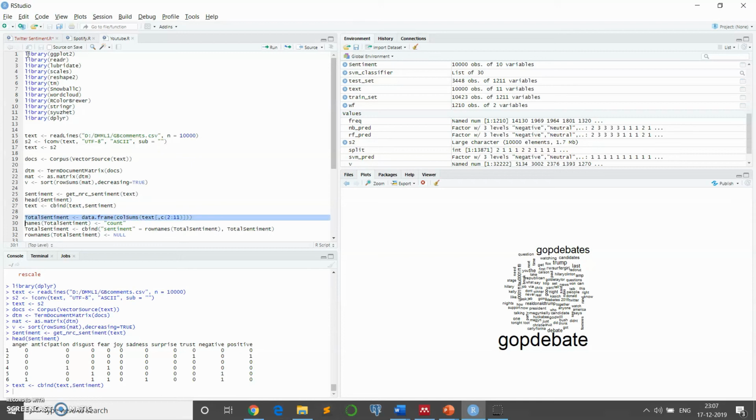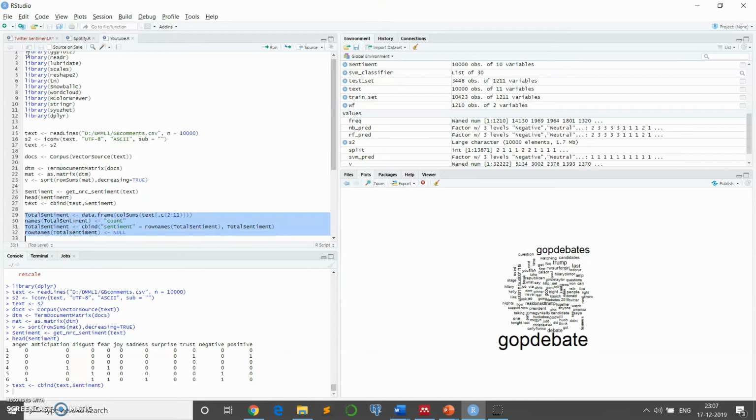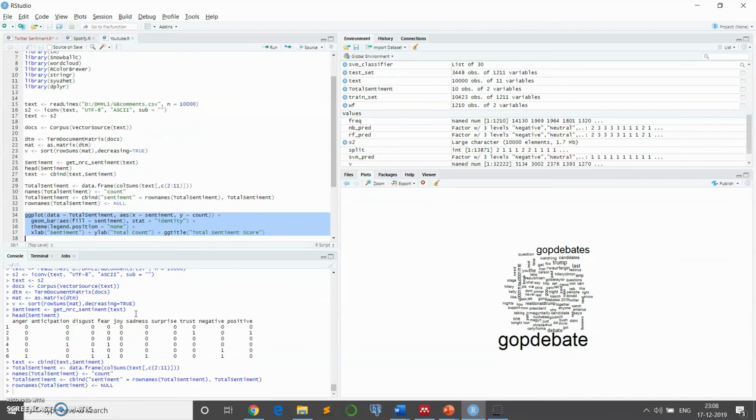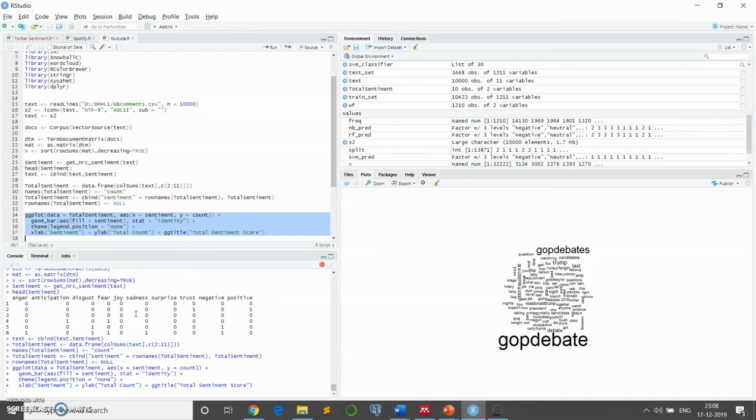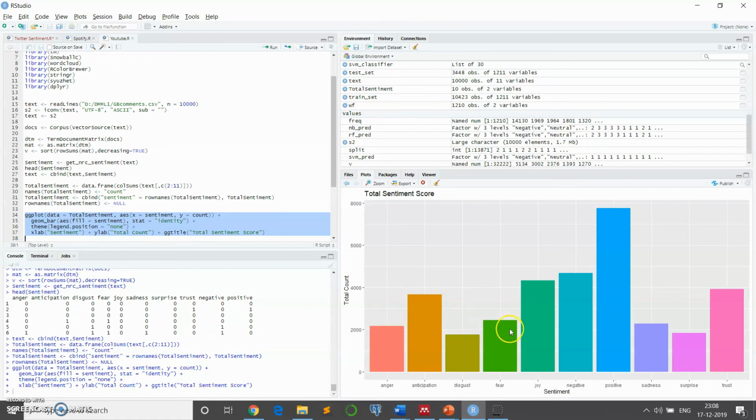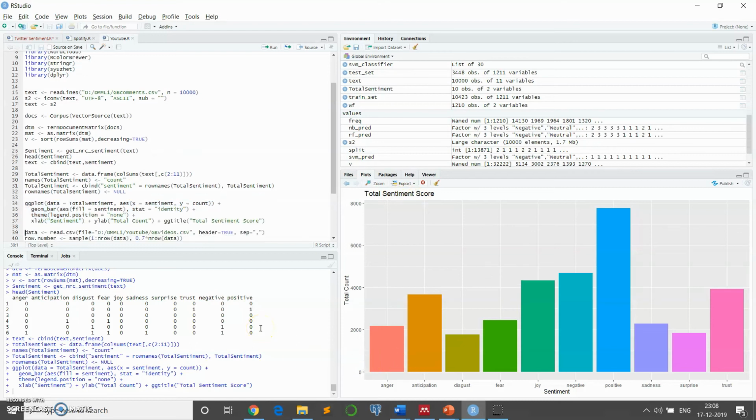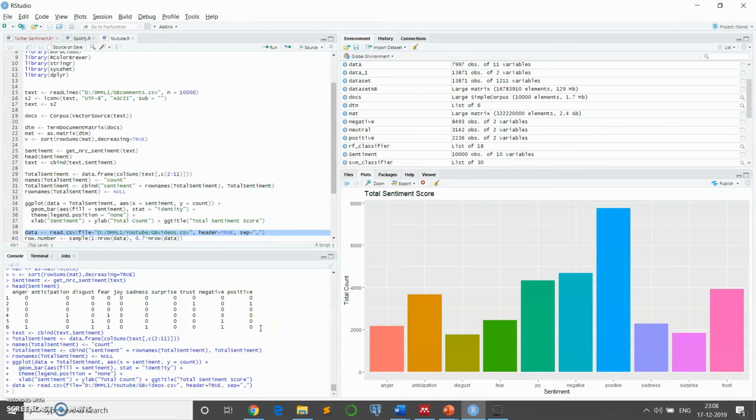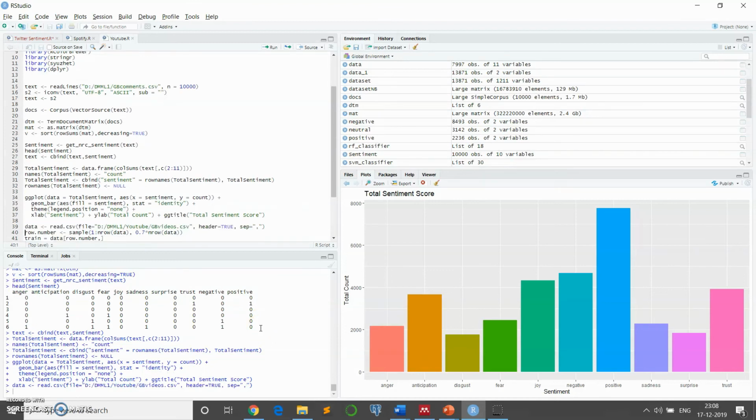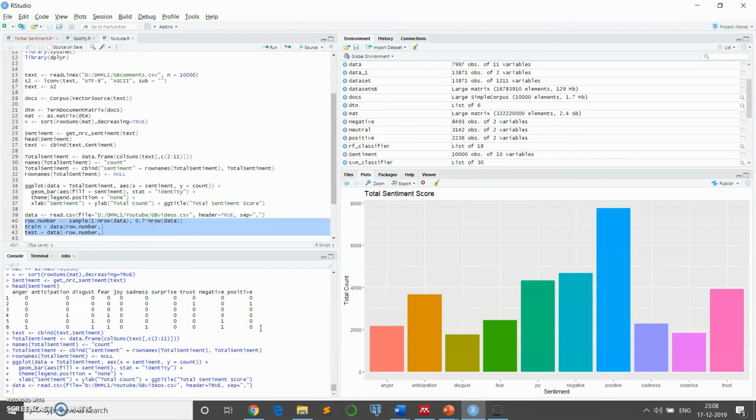The only difference from Twitter is that over here we are going to plot a bar graph. So like this, we have plotted the bar graph, which tells us about the total sentiment score for all those words. Moving forward, we are going to read the data once again, and we are going to sample it and split it into training and testing data.